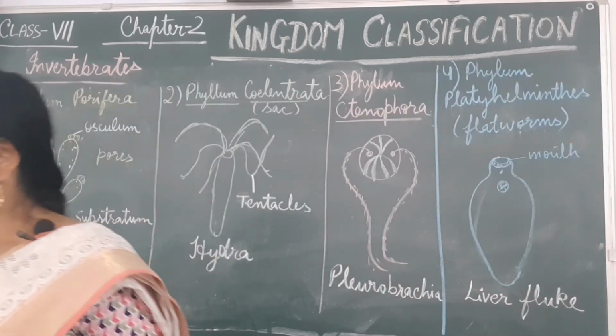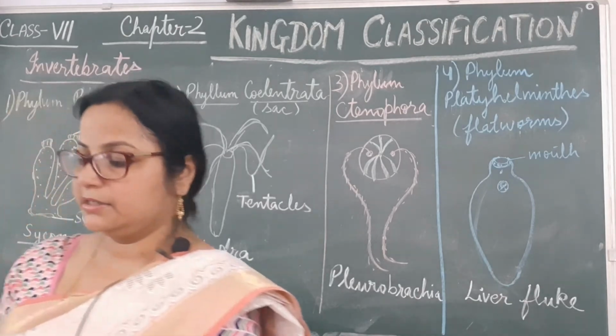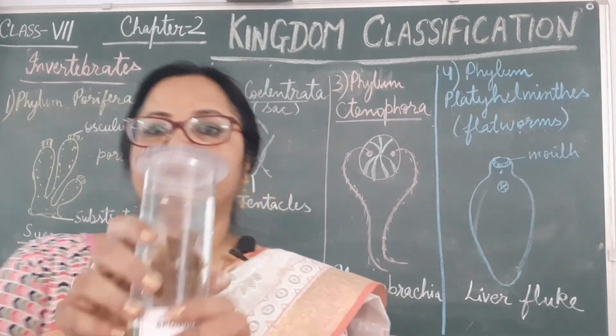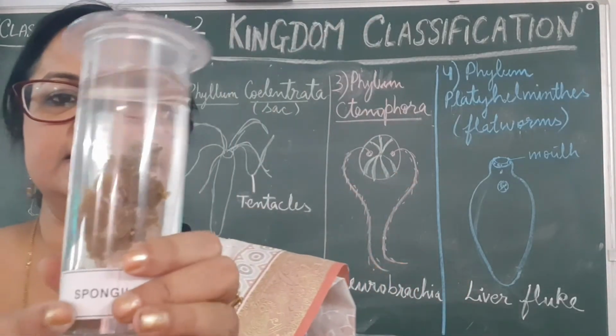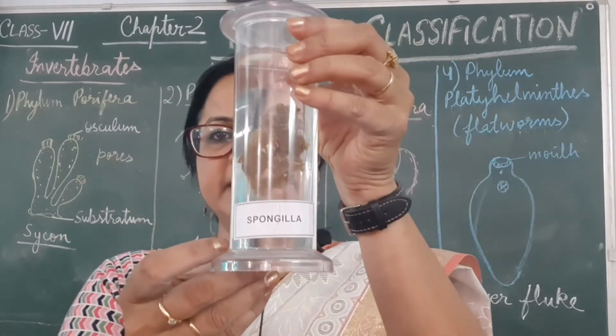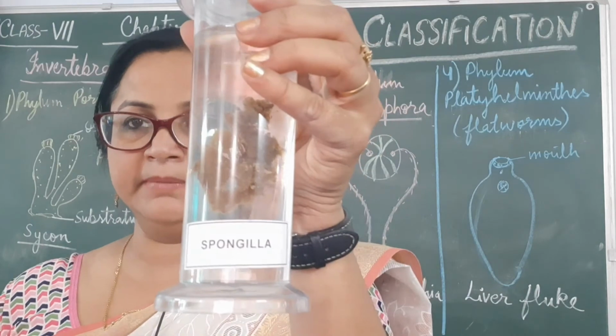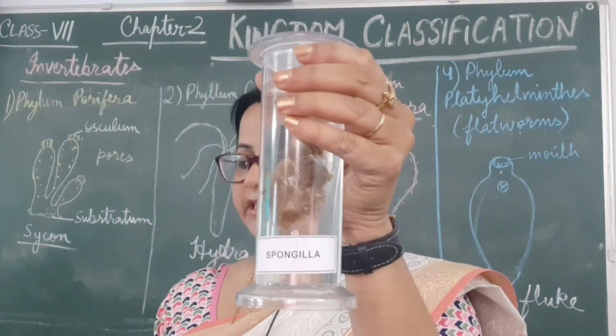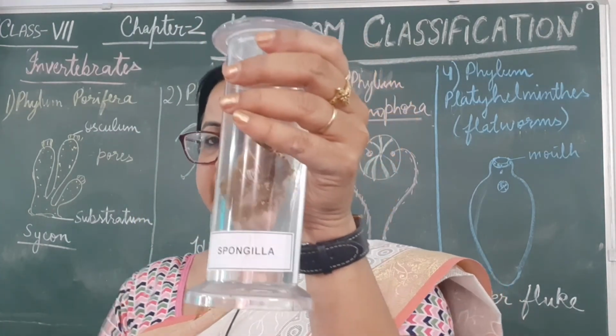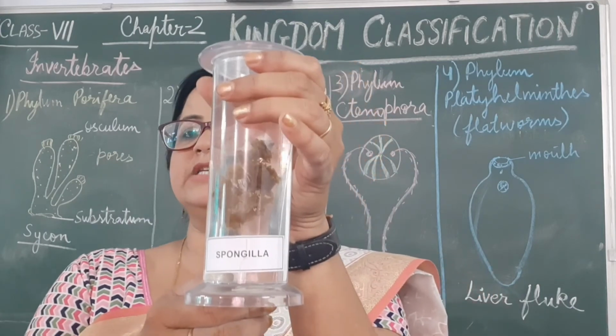I have brought one real Spongilla example for you. See, this is a specimen of Spongilla, sponges. It is an animal, and it belongs to which kingdom? Kingdom Animalia, among the five kingdom classification.